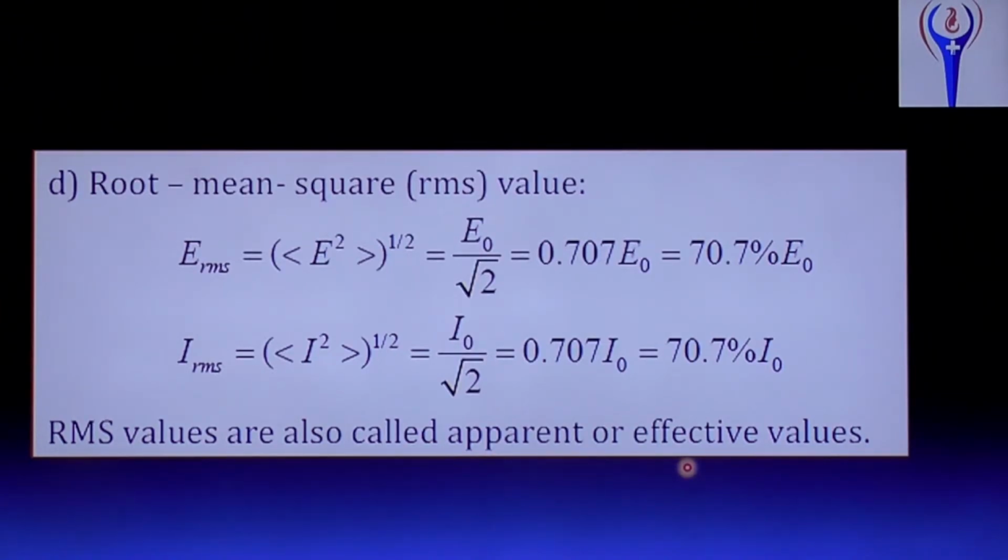Can you say? In a normal 5 amp plug, the current value will be 5 ampere and the voltage will be 220 volt. So that 5 ampere is the I RMS value and 220 volt is the E RMS value. Okay, ratings will be given in RMS value.